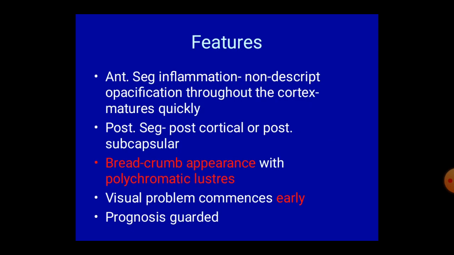Features: if there is anterior segment inflammation, nondescript opacification throughout the cortex is present. If there is posterior segment inflammation or retinal detachment, there will be post-cortical or posterior subcapsular cataract. The key clinical feature in complicated cataract is breadcrumb appearance with polychromatic luster. Visual problems commence early in complicated cataract, and prognosis after surgery is guarded.